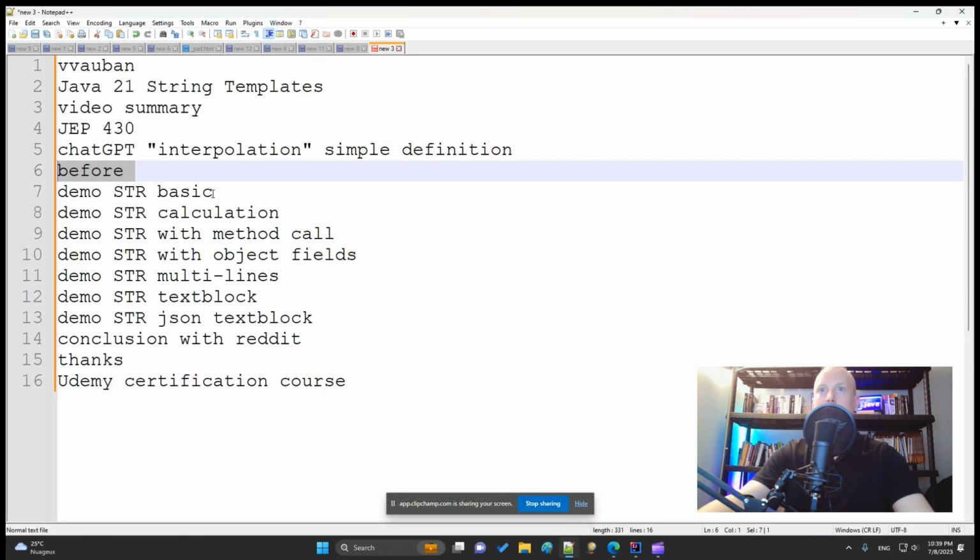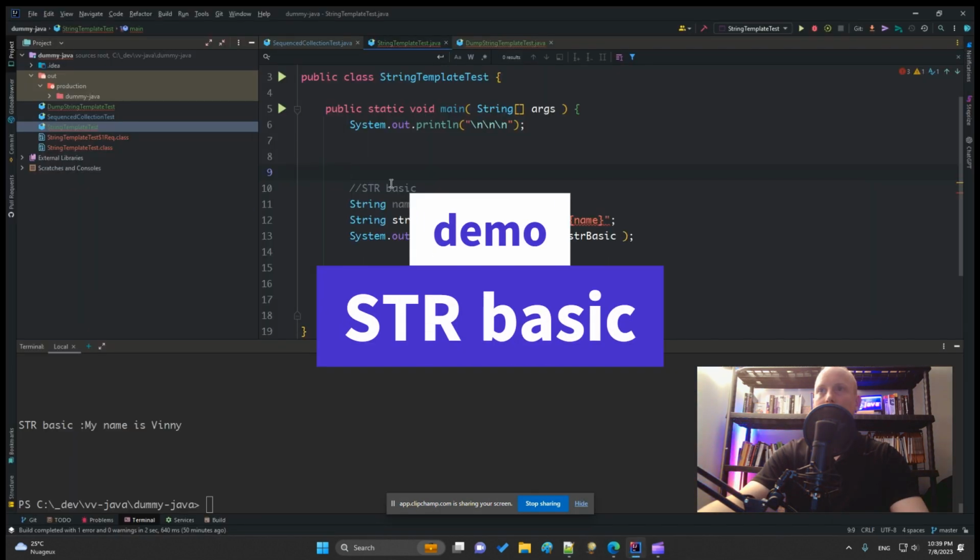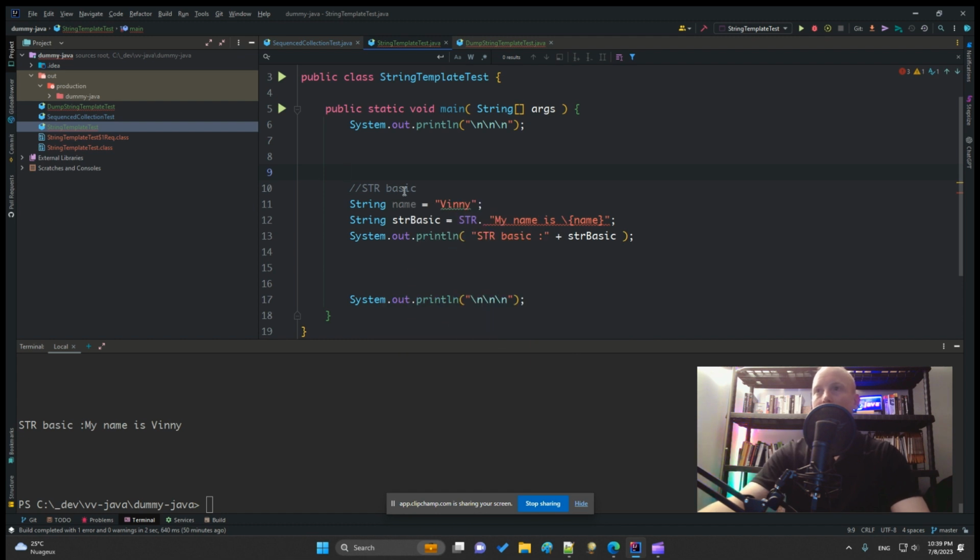Okay. Now we'll proceed to the demo. So let's get to IntelliJ. So you see here it is the first demo, a simple interpolation. I provide the name, here Vinny. Here I have the string value, and I complete it with the placeholder with the name, which is just here.